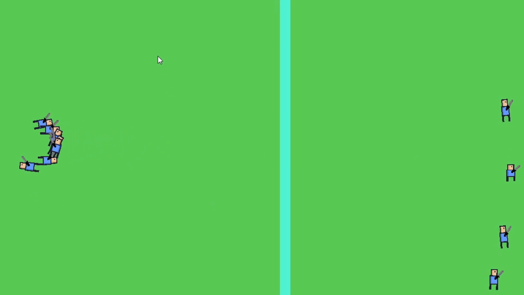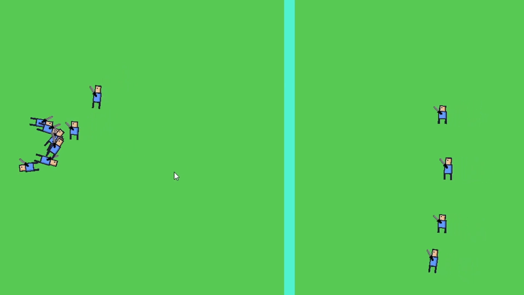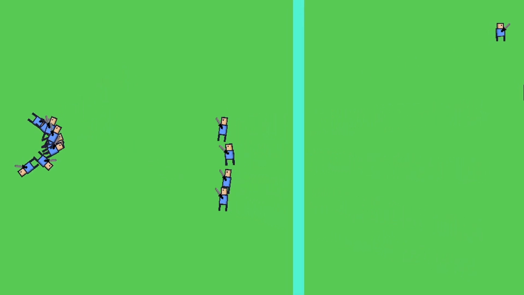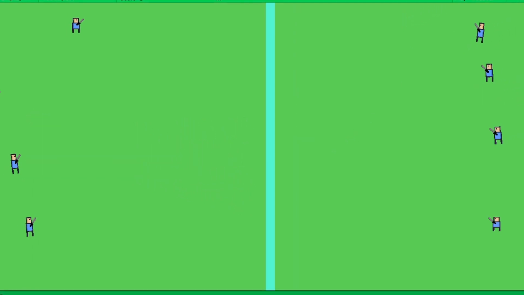Are they really flipping over? They're turning around. Alright, this is crazy. That's not supposed to be happening. They're supposed to go and kill each other, but they're all clustering up. That's stupid. Alright, that is fixed.